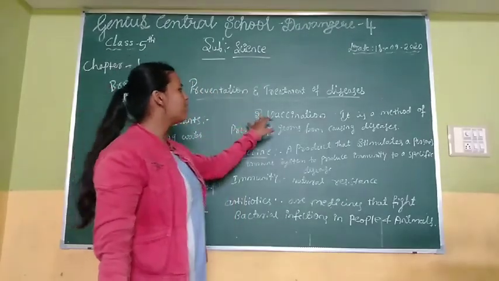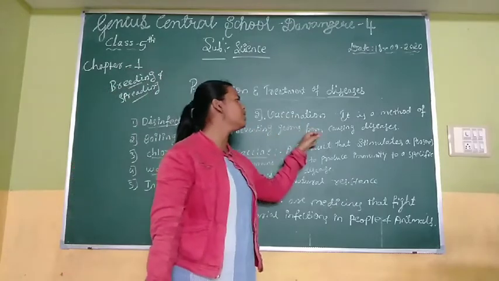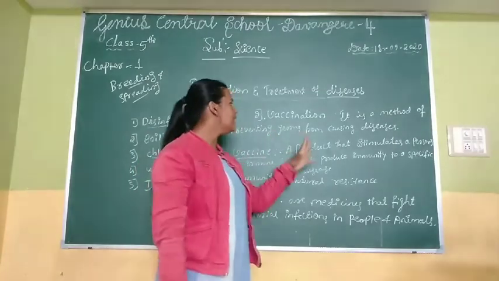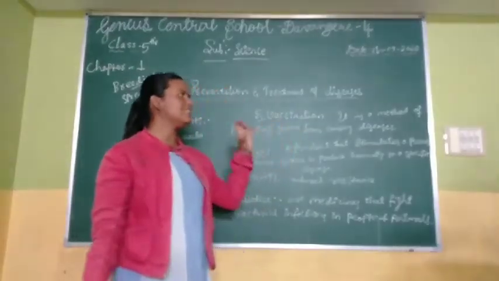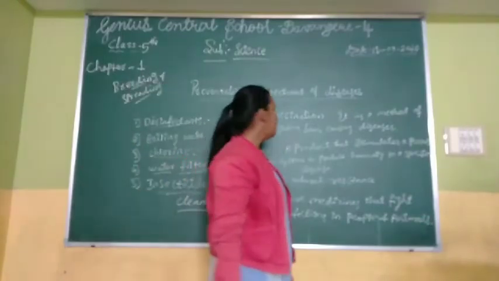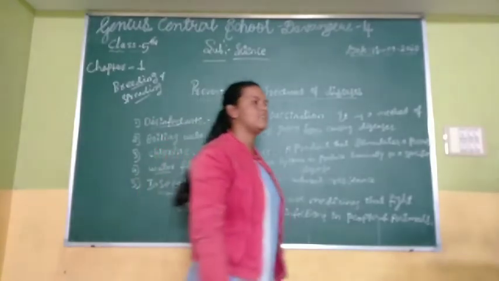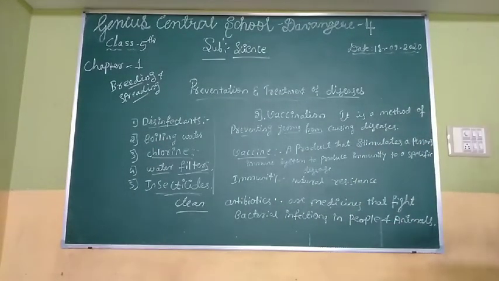Next one is treatment. Vaccination. Vaccination is a method of preventing germs from causing diseases.